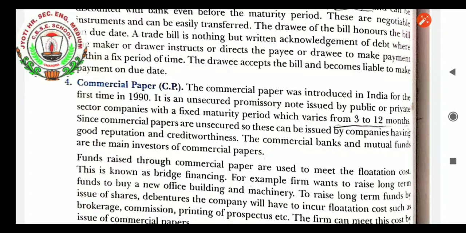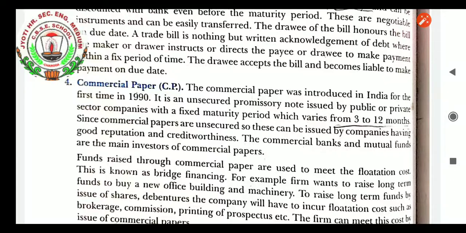Since commercial papers are unsecured, these are issued by companies having good name and goodwill. Only such a company can issue the commercial papers, CPs. Banks and mutual funds are the main investors of commercial papers. Funds raised through commercial papers are used to meet the flotation cost. This is known as bridge financing. The flotation cost is what is charged for issuing securities to the general public for increasing the capital, and finance for a shorter period of time is known as bridge financing.